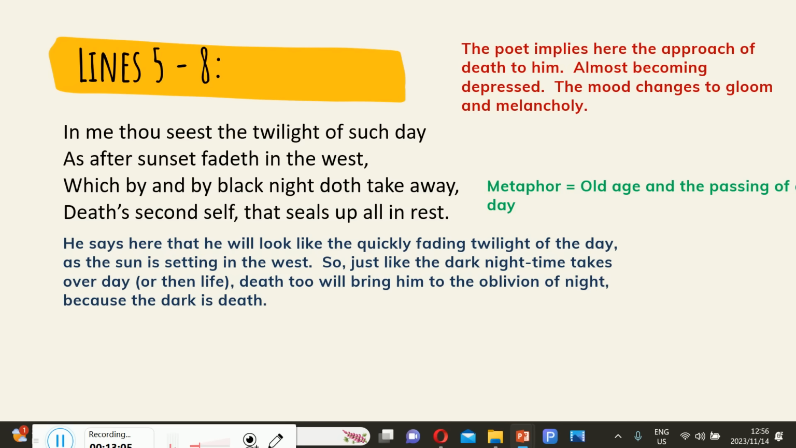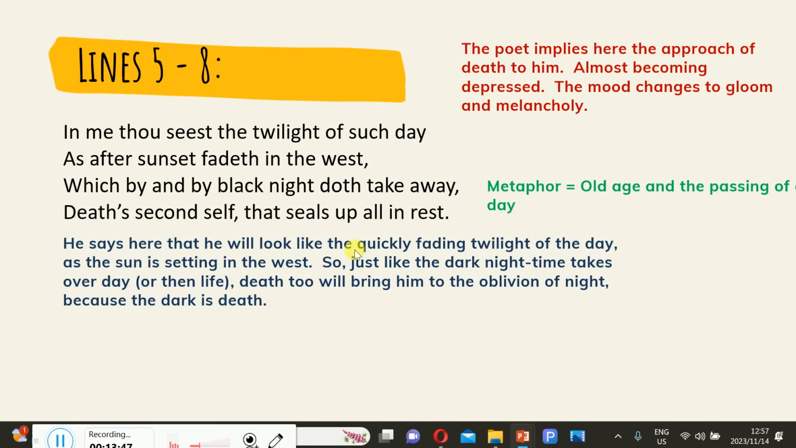So that shift signifies not only aging, but now he introduces further the idea of dying. As after sunset fadeth in the west, exactly what I've just explained. The poet implies here the approach of death to him, almost becoming depressed. The mood changes to gloomy and melancholy. And then you also see which by and by black night doth take away. Note the repetition of the word by, and also the description of the night as black. Doth take away, death's second self, that seals up